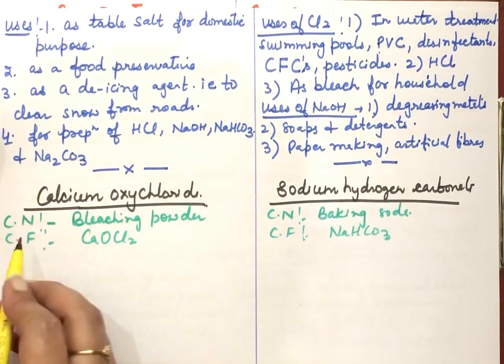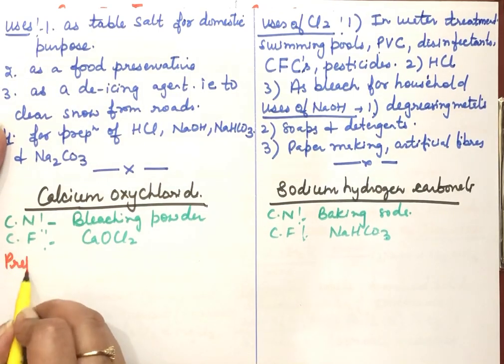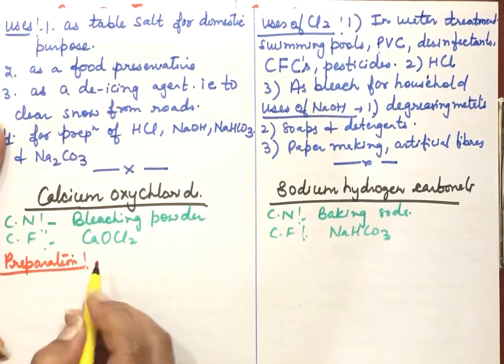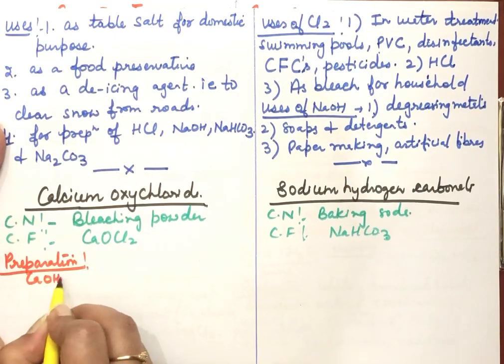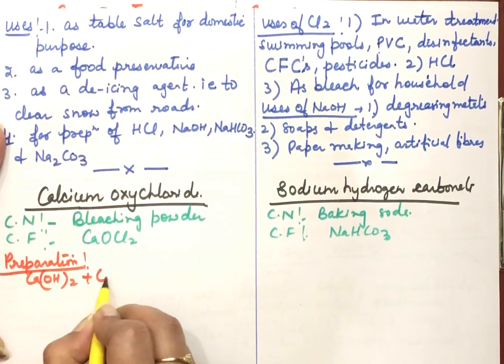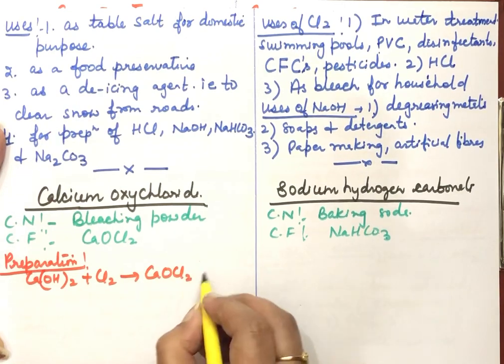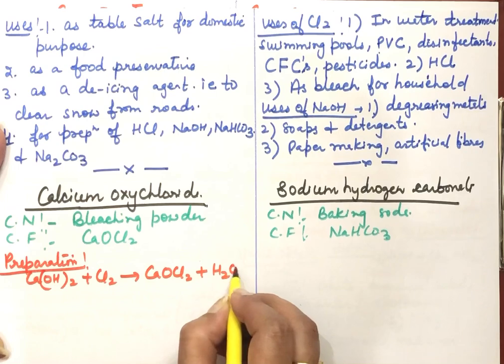Next is the preparation of bleaching powder. It is prepared by reacting calcium hydroxide with chlorine. When calcium hydroxide reacts with chlorine, we get calcium oxychloride and water.